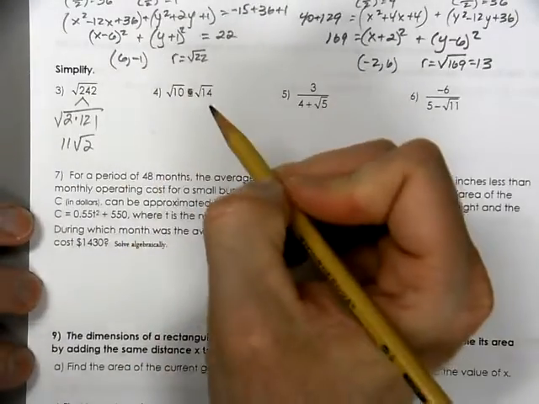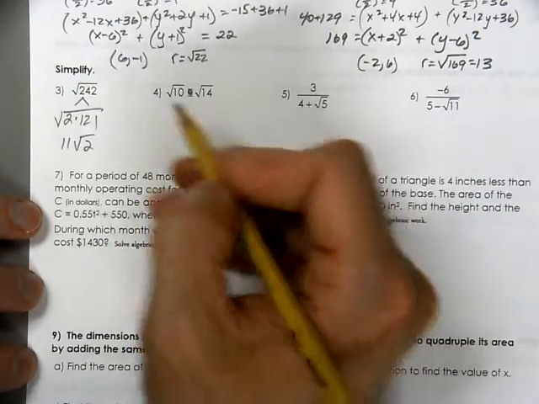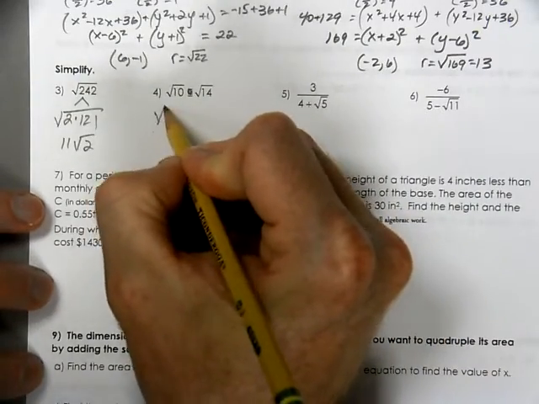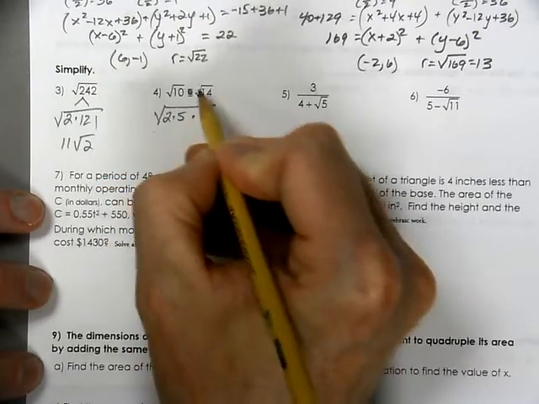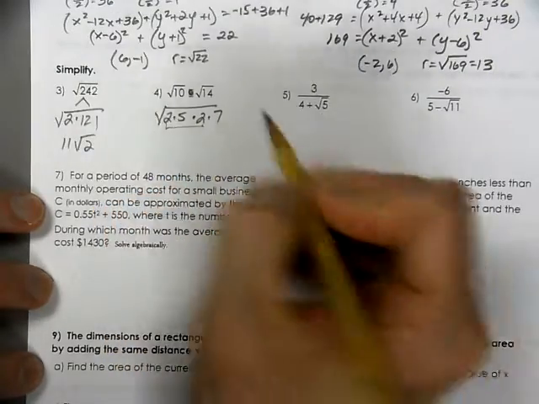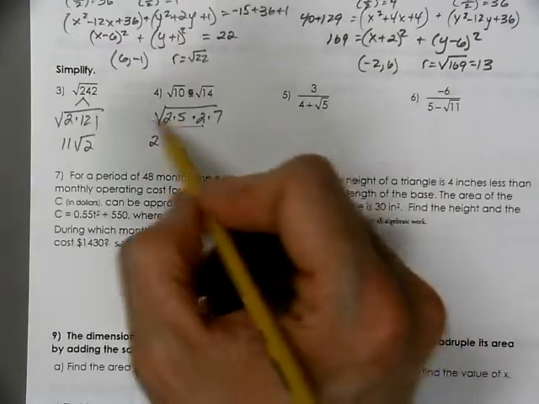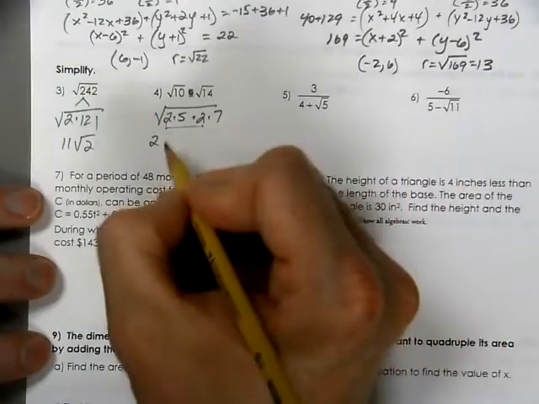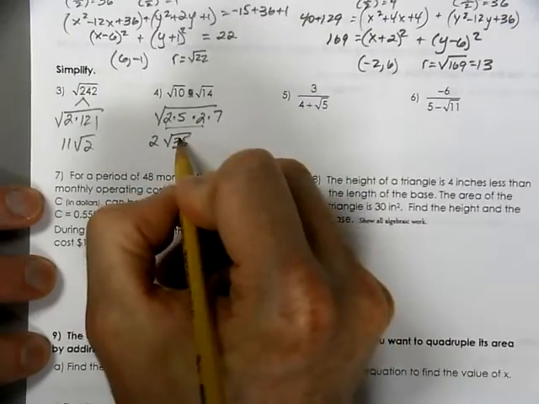So this is supposed to be multiplication. You have the square root of 10 and the square root of 14. You could think about that as the square root of 2 times 5 times the square root of 2 times 7. There's a pair of numbers. You could call that 4, and the square root of 4 is 2, or a pair of numbers comes out as a single value. These two go inside as 35.